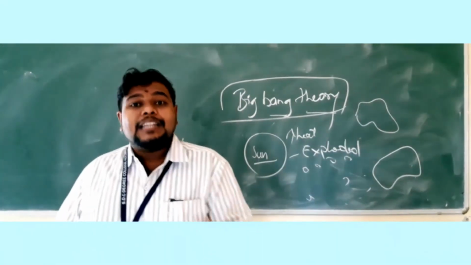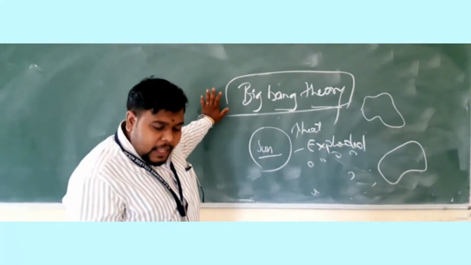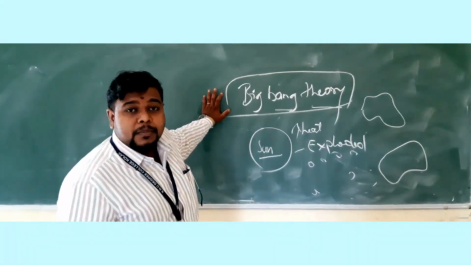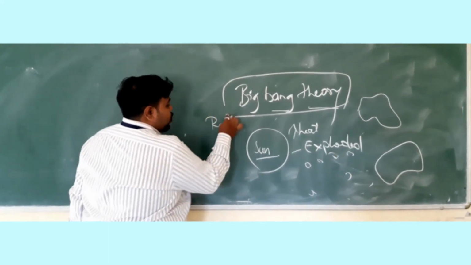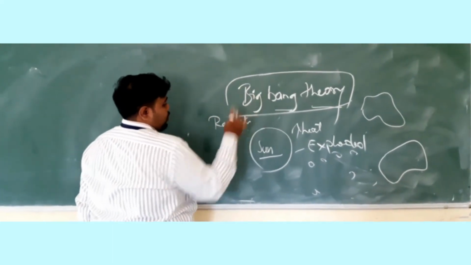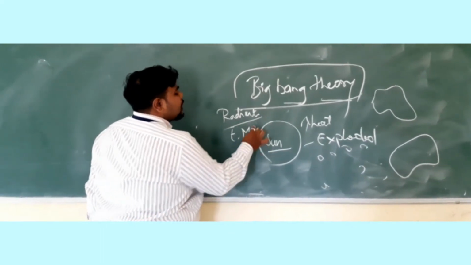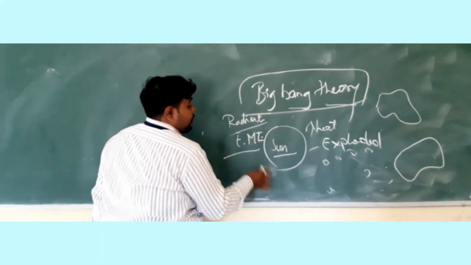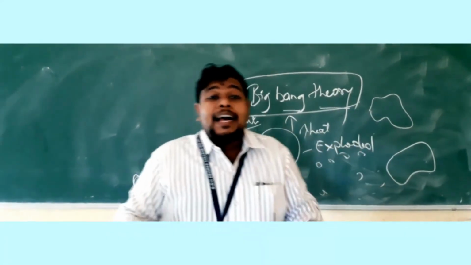So just understand that this was a theory put forward to explain how the celestial objects were formed. The radiations we have, various types of radiations, the electromagnetic field, all these concepts evolved from this kind of bang only. That huge explosion has led to the formation